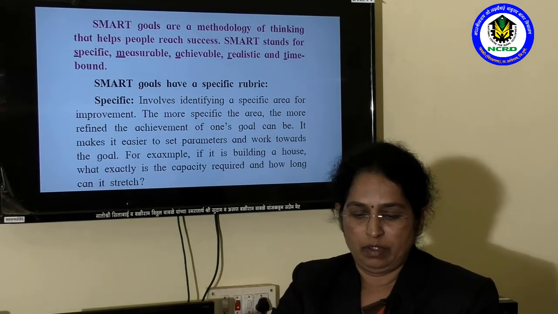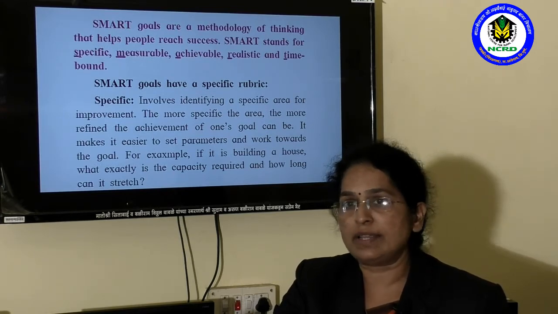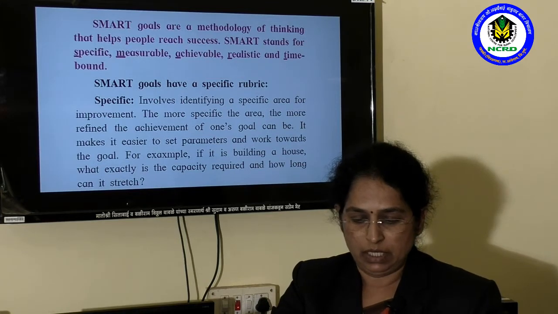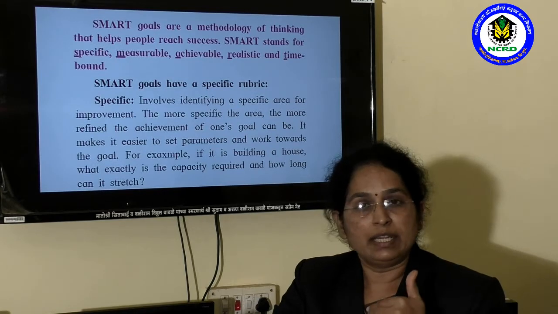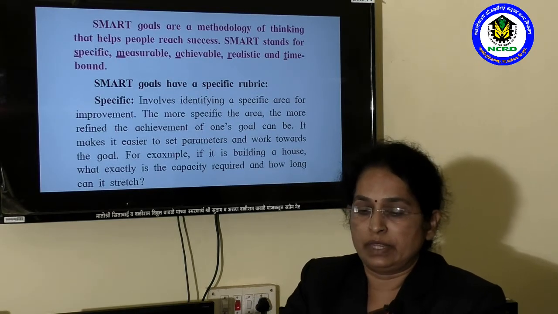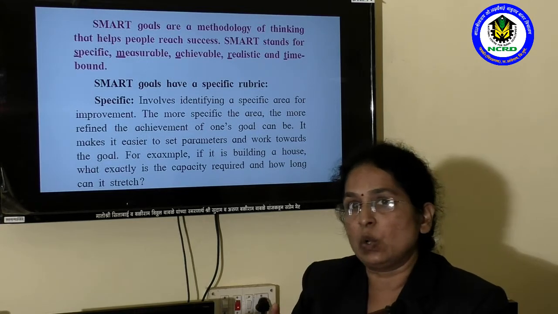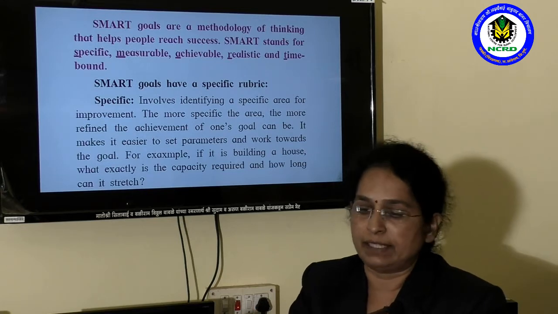So, for the step measurable, our goal should be measurable. And how can we set our goal measurable? For example, in the game of football, the football player must know his exact position and role in the game. Then it will be clearly defined.